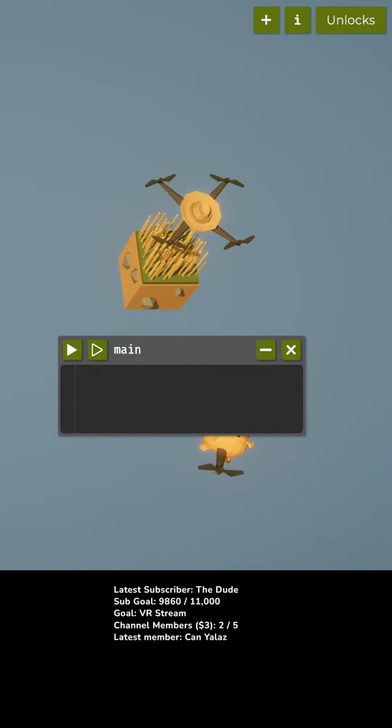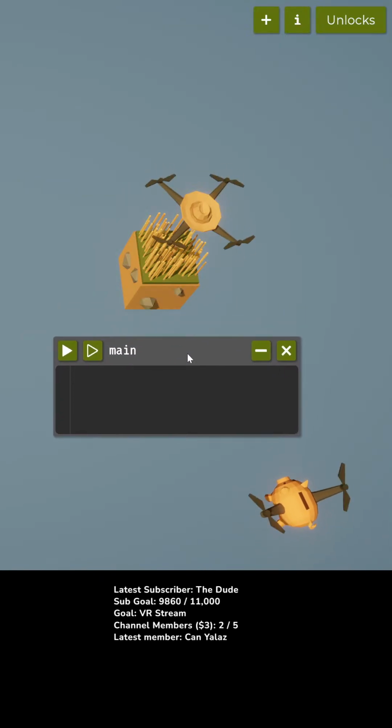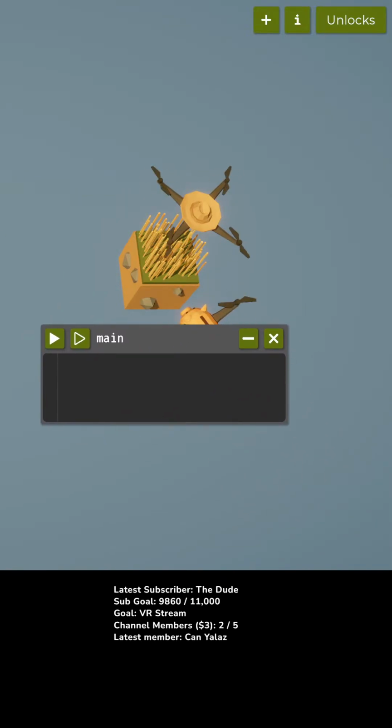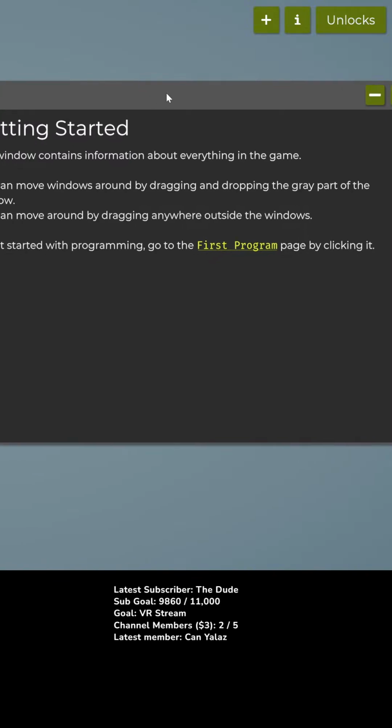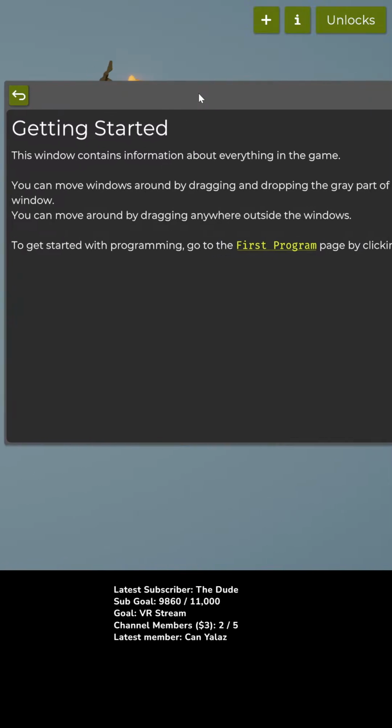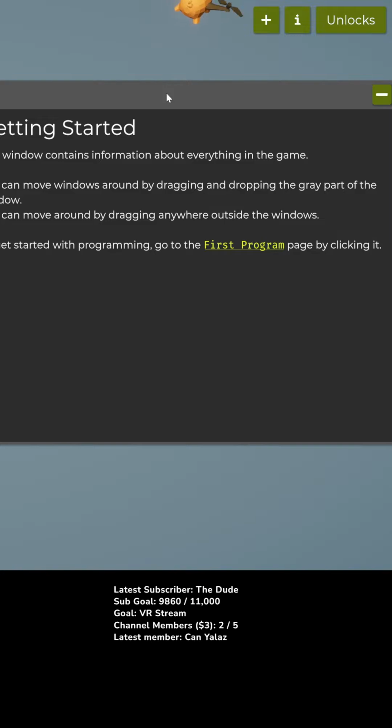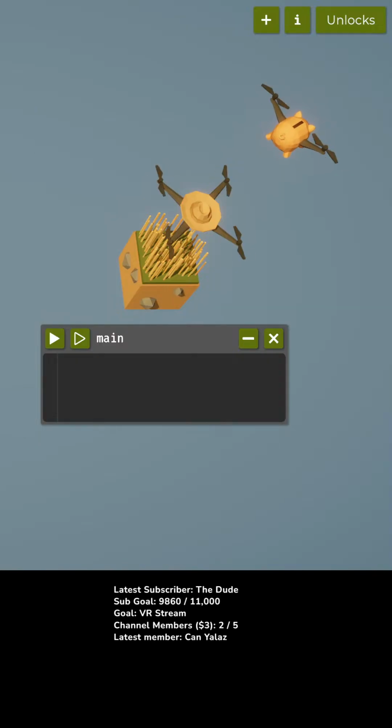All right, here we go. Getting started. This window contains information about everything in the game. You can move windows around by dragging and dropping the gray part of the window. So I can put this here so that YouTube chat can see them. You can move around by dragging anywhere outside the windows. To get started with programming, go to the first program page by clicking it.